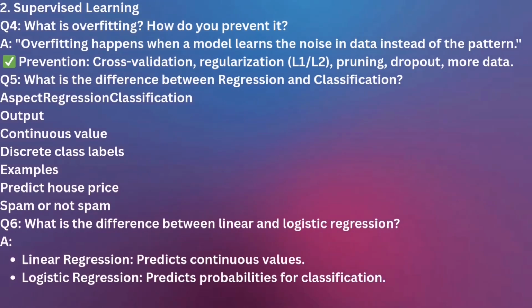Now question 5 is, what is the difference between regression and classification? Regression is with continuous values and classification is with discrete class labels. An example of regression is predicting the house price, and a classification example is spam: the email is spam or not. You are classifying into categories. Or you can do more.